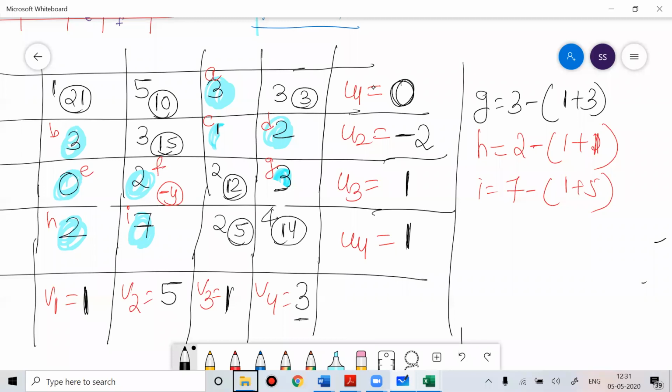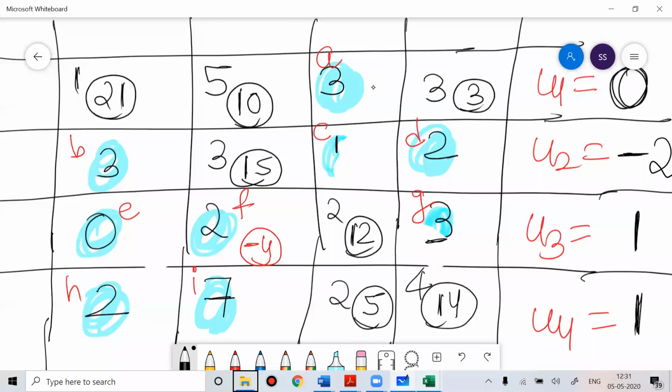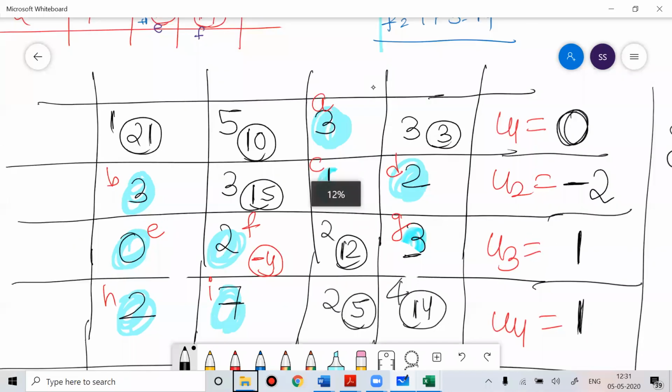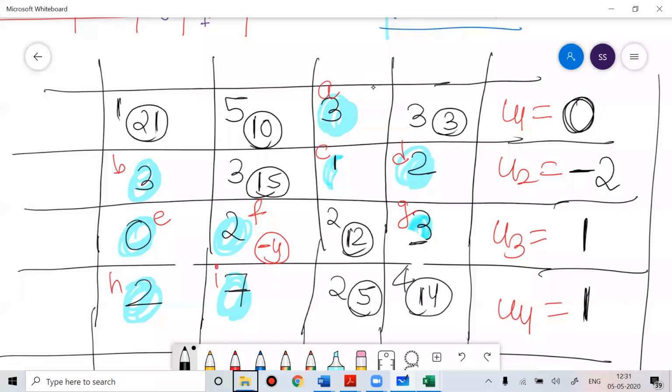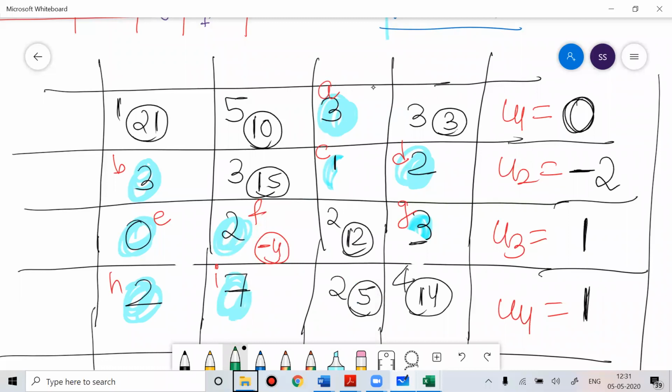So I have to make a loop on F, on -4. How to make a loop? Which color can I use? Now I have to make a loop. The loop will start from here, and I can only move on occupied cells. So think about where I can move.